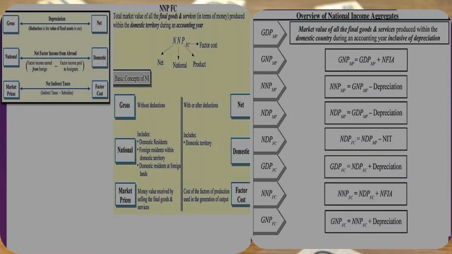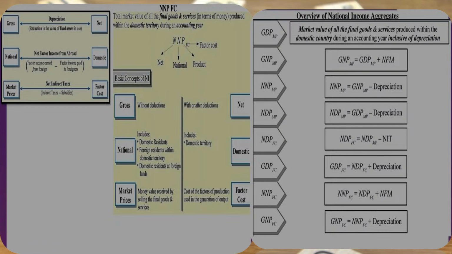So there are basic differences between factor cost and market price. Here in the slides, in the left chart, you can see gross, net, national, domestic, market price and factor cost. Now, how we can estimate net from gross, domestic from national, factor cost from market price? So these are the basic formulas.